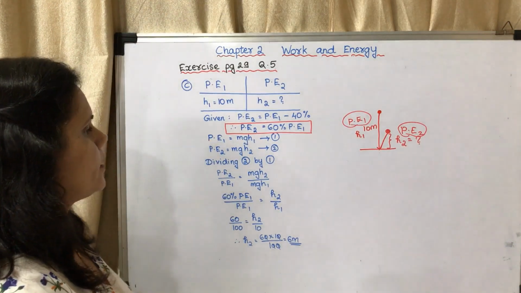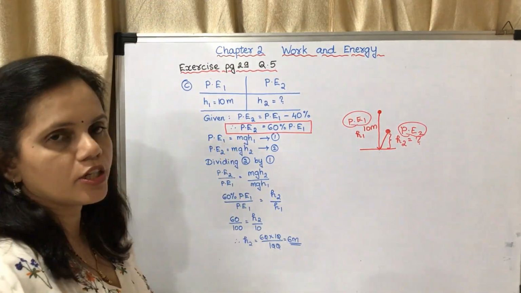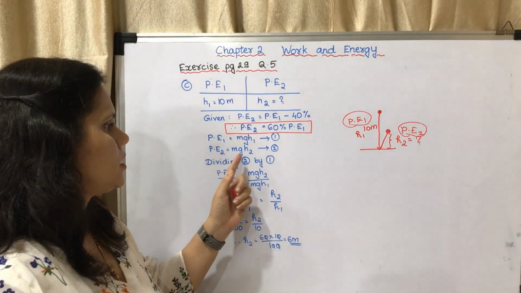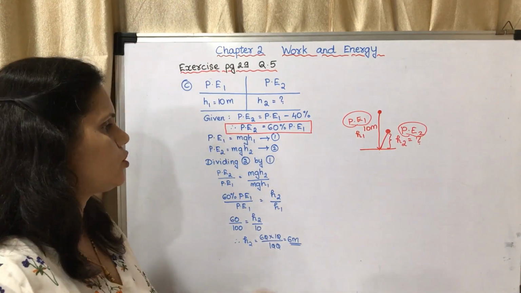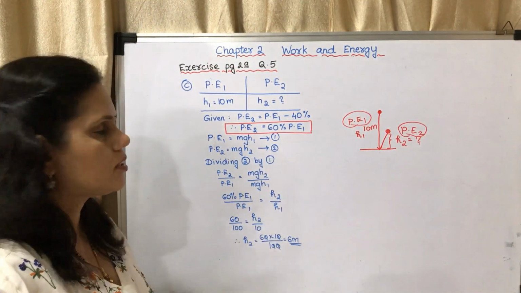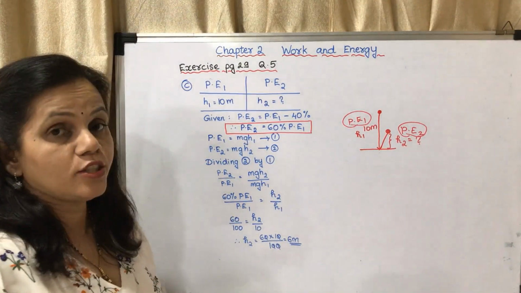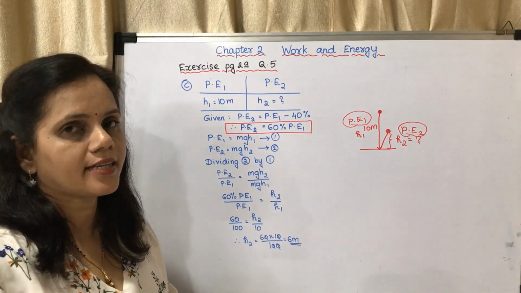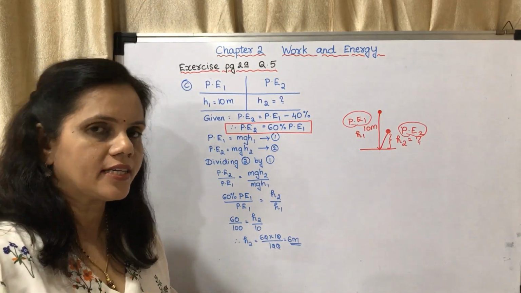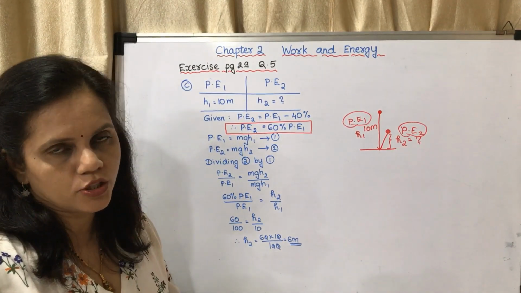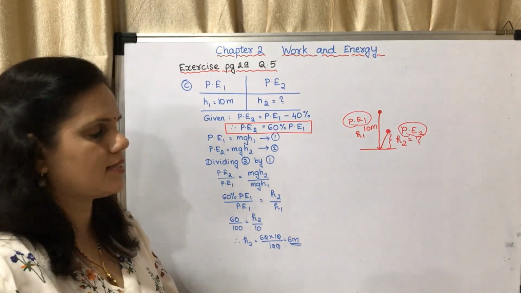Now we have the equations: potential energy 1 is equal to mgh1, potential energy 2 is equal to mgh2. These are the two equations. Dividing 2 by 1. Now why 2 by 1? It is for easier calculation, nothing else. You can take 1 by 2 also, then also you will get the same answer.